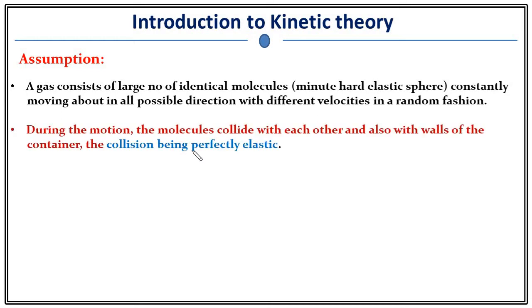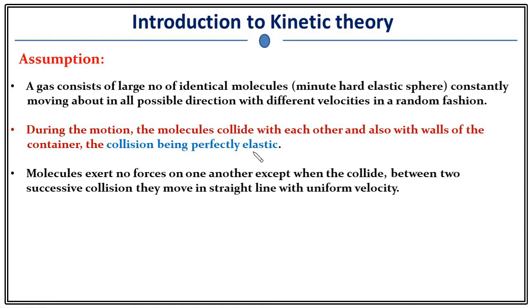The second one: during the motion, the molecules collide with each other and also with the wall of the container, the collision being perfectly elastic. This assumption you can easily visualize. The only important thing here is collision being perfectly elastic. What does it mean? Being perfectly elastic means no loss of energy during collision. Suppose a molecule is moving with velocity u, then after collision the velocity of that molecule will be u. Only the change will be in the direction. So after collision only the direction will change, not the energy, right? That's what it's trying to say, perfectly elastic.